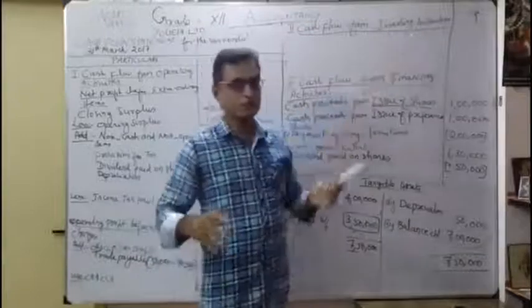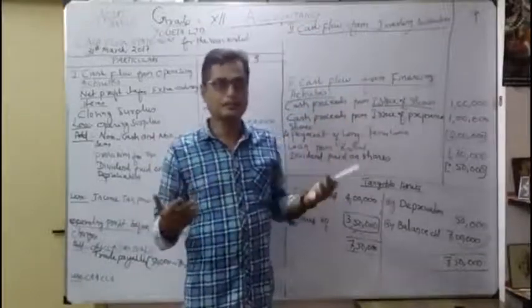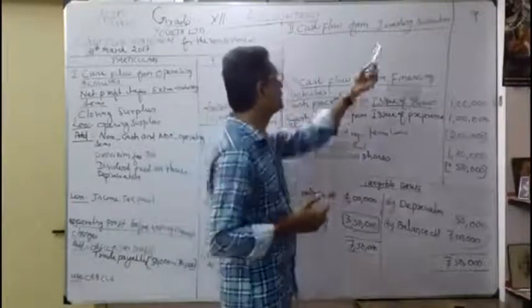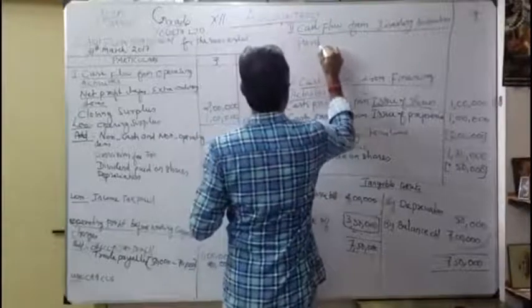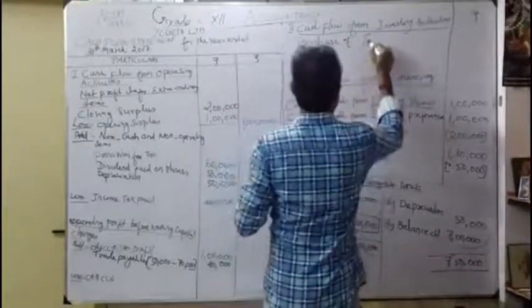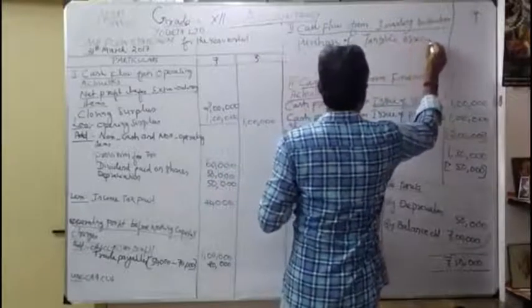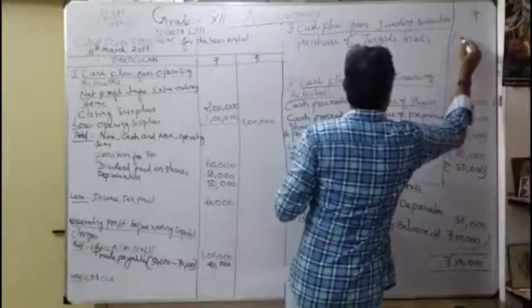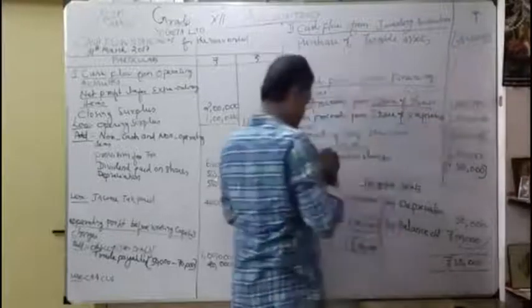Investing activity. You are going to buy the assets for the enhancement and improvement of the business, so it is investing activity. How do you write it? Purchase of tangible assets. It is a cash outflow, 3,50,000. Be very careful. Understood?